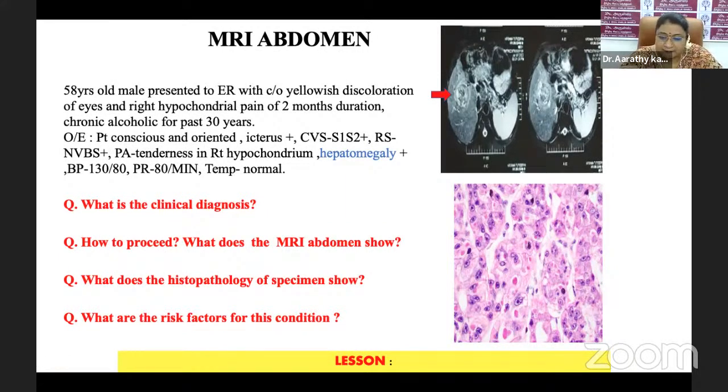With the above finding, a biopsy was done, and the histopathology specimen is shown here. The slide, you can see. What do you think are the findings in it? And what are the risk factors for this condition you can think of?